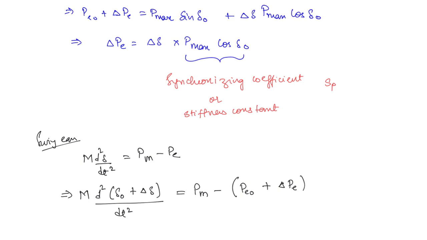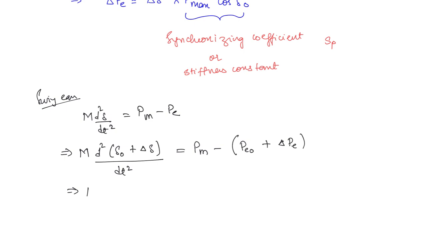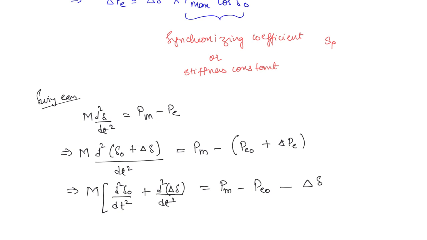Okay. Now this change in PE, you can substitute this value, right? So what you're going to get here, M, this also you can expand, right? d square delta naught by dt square plus d square delta delta by dt square. This will be equal to PM minus PE naught minus delta PE, which is delta delta P max cos delta naught, or you can write as SP.